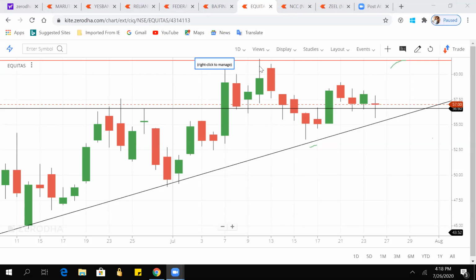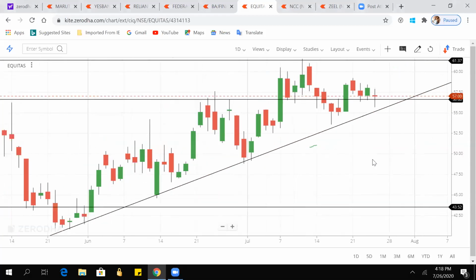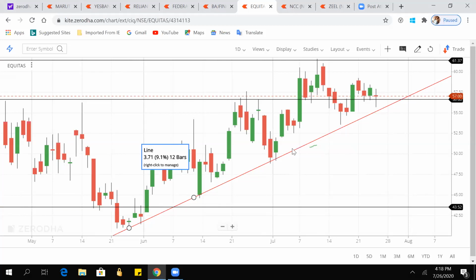Hello, Ashish. If it breaks the resistance level, then it can form a new resistance and new support on that chart. Suppose it has broken this level, and after touching 60 it again went down. Then this is the new resistance, and this is the new support, and this line is also a support. It is moving in this line, taking the support once, twice, thrice, fourth time. If it breaks this support, then that support becomes the new resistance, and we can be bearish on it.